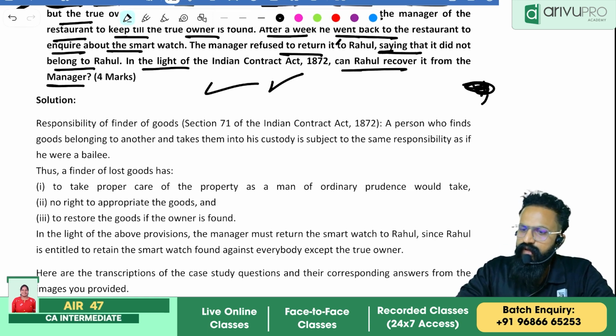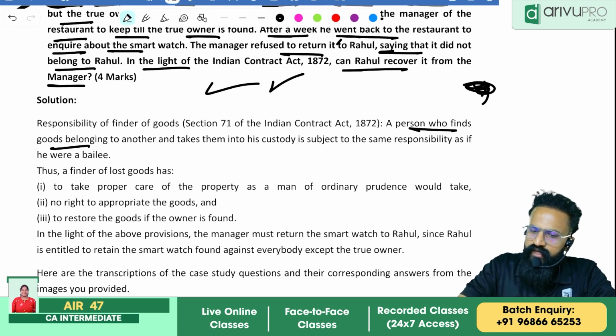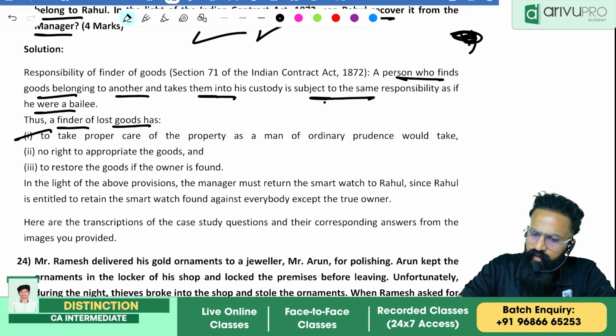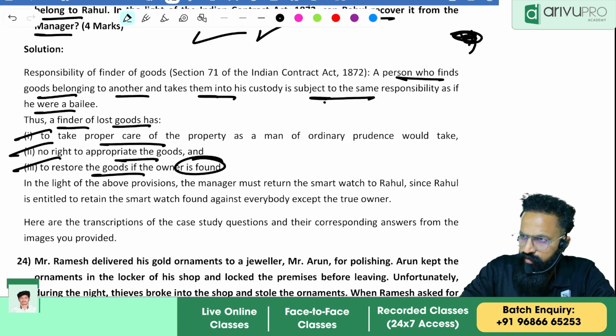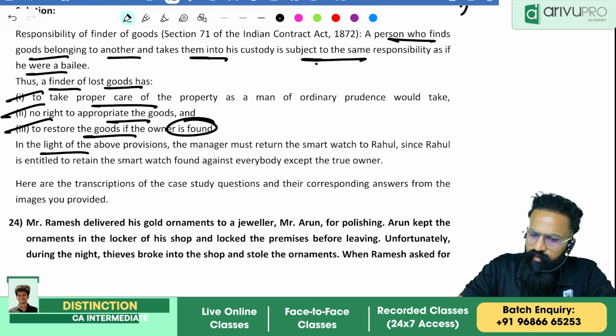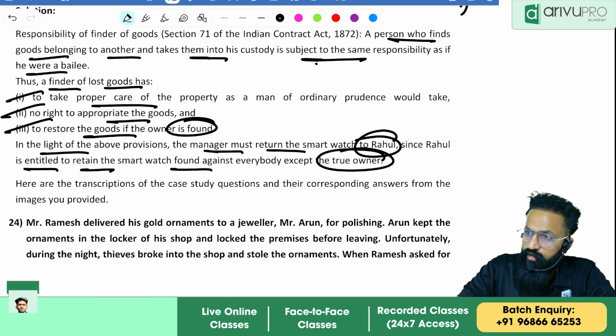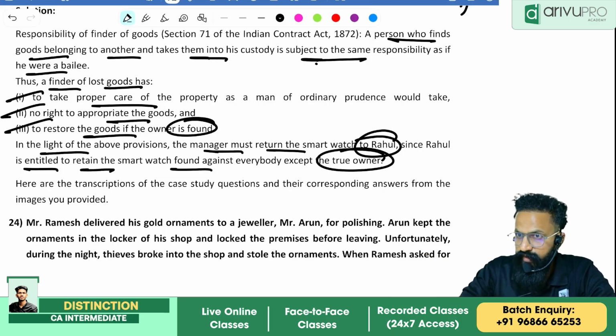A person who finds goods belonging to another and takes them into his custody is subject to the same responsibility as if he were a bailee. Thus, a finder of lost goods has to take proper care, has no right to appropriate the goods, and has to restore them if the owner is found. If the owner is found, it is your duty to give it back. In the light of the above provisions, the manager must return the smartwatch to Rahul, since Rahul is entitled to retain the smartwatch found against everybody except the true owner. If the true owner is found, you need to give it back to him.